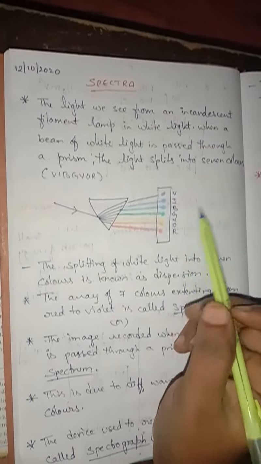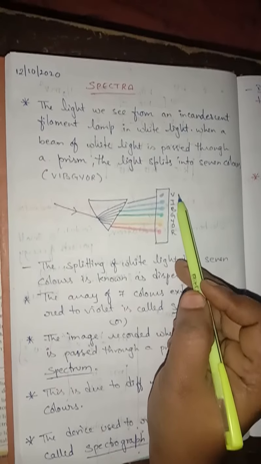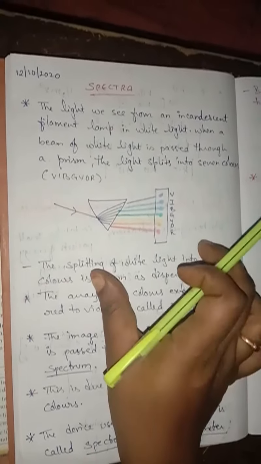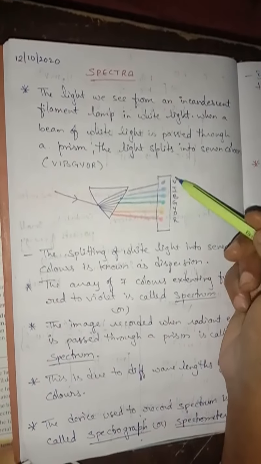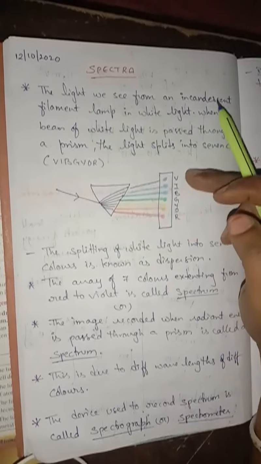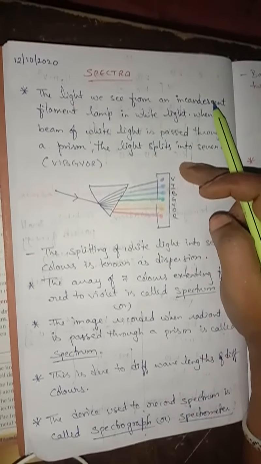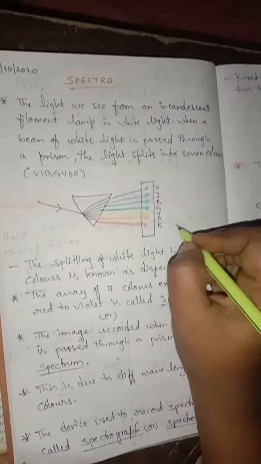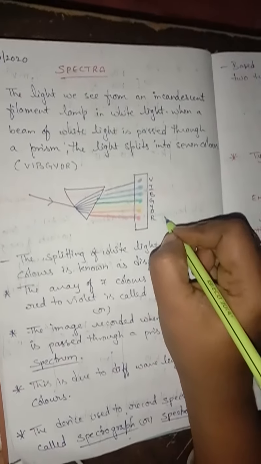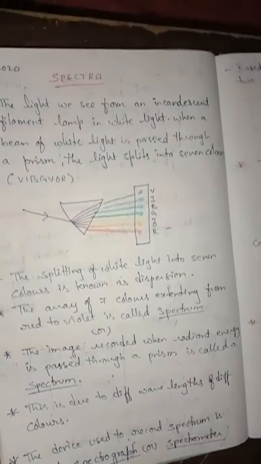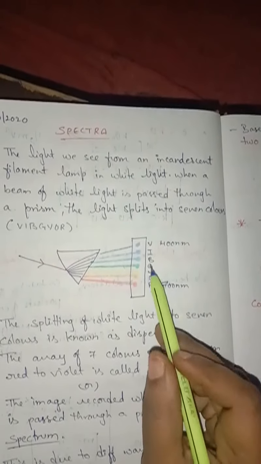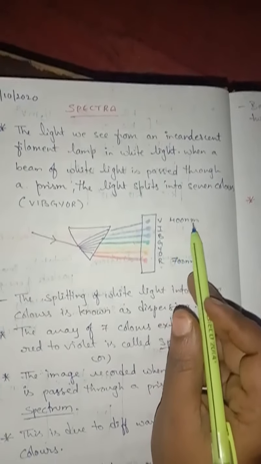That means violet has a shorter wavelength and red has a longer wavelength. Red is at a longer wavelength of 700 nanometers and violet is at 400 nanometers.